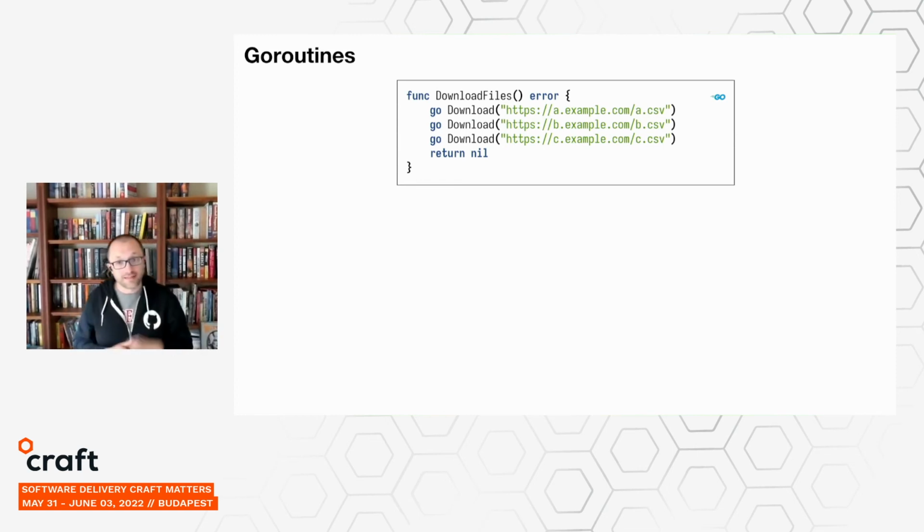So Go provides a facility that lets us do exactly that by creating what's called a new Go routine for each of the downloads. We just did that by prefixing the call to download with the go keyword. What that's going to do is fire off a new background Go routine. This is just another thread of control that can execute concurrently with the current function. It will go through and do the download, and it can make blocking calls if it needs to. And Go's scheduler, provided by the Go runtime, will do the hard work of making sure that all of the Go routines in your program are sharing the CPU correctly. If one of them needs to block, it'll move it aside and allow another Go routine to step in and start working. So it works really nicely.